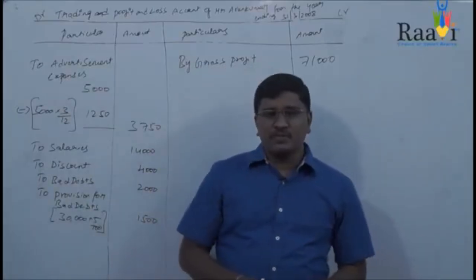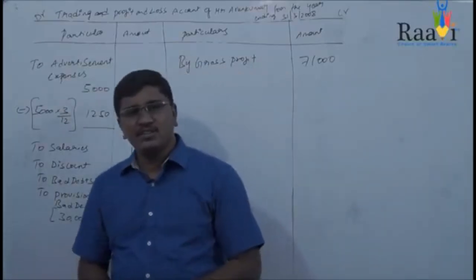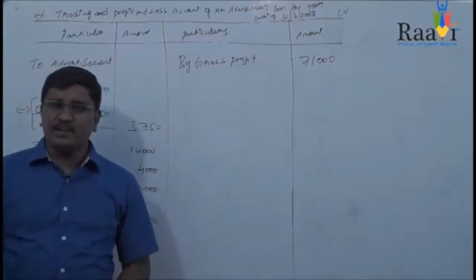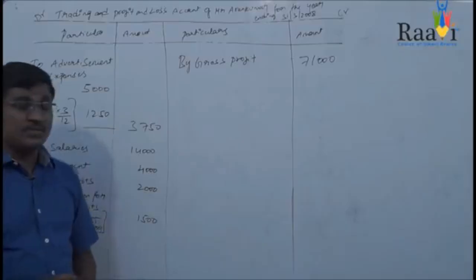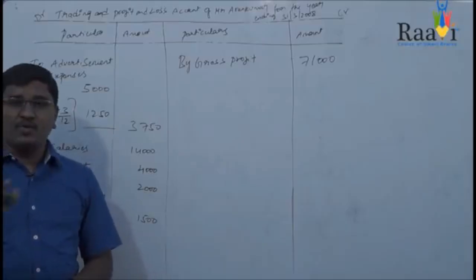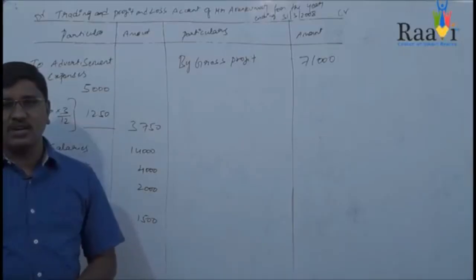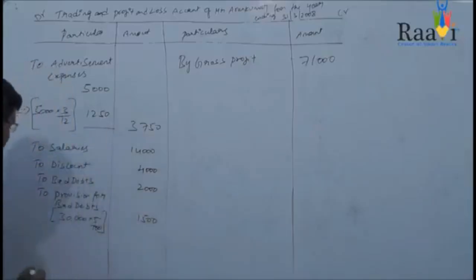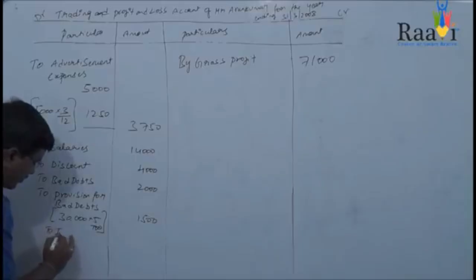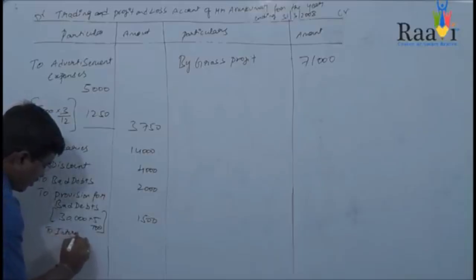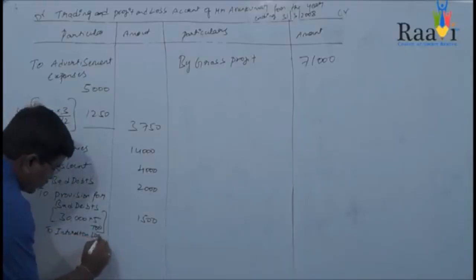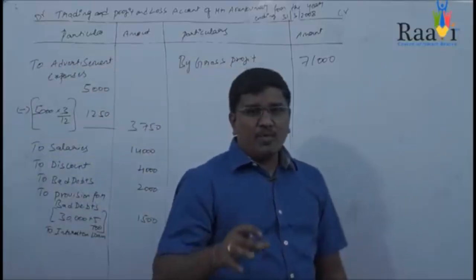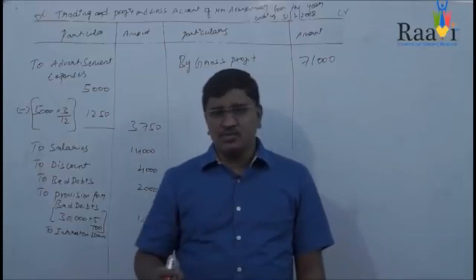Now in this problem you can find that interest on loan is only 6,000. Generally you borrowed 1 lakh and you are paying 10% as interest on that amount, so it comes to 10,000 rupees. But only 6,000 is given as interest on loan in the debit side of the trial balance. So how we need to see this is, first you need to write to interest on loan. What does it mean? It means how much amount is due by you to the banker.